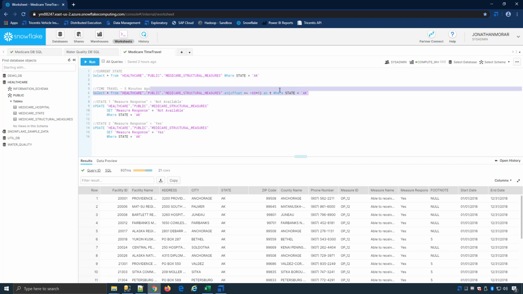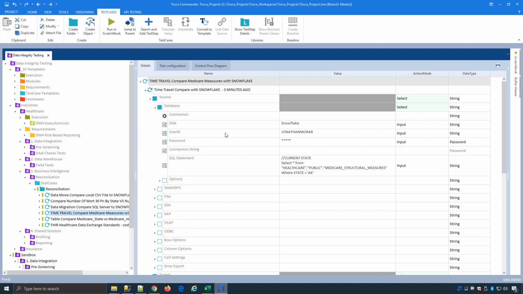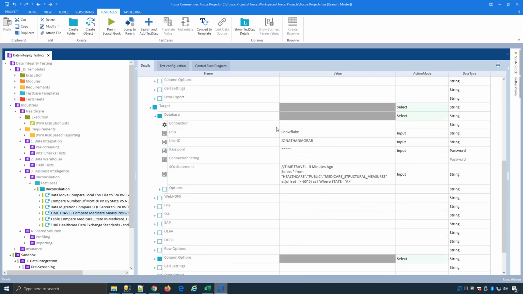The functionality Snowflake has for time traveling means you can go up to 90 days. What I've said is go back 5 minutes and tell me what the data looks like. And there's my little format for the at and the offset going back 5 minutes. If I run that query, it's going to say 5 minutes ago it was not available. So basically this is like comparing a source to a target, but we're using the current state to the time travel state. This is something we can also set up using our pre-built model. If I jump over here, what you'll see is using the source, this is our present state, and there's my current state query. I'm going to compare it against the target, which is just 5 minutes ago.